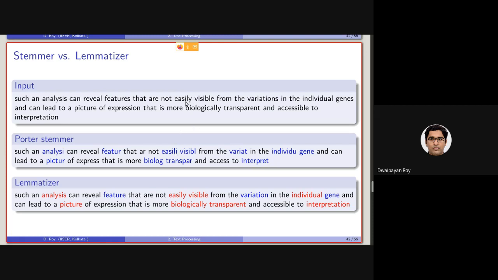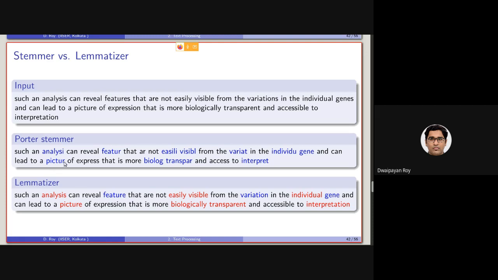The reason is that there is a rule in Porter stemmer which indicates that if a word is ending with ILY, it will be transformed into ILI. Visible has been transformed without the E at the end. Variation into variate. Individual, excluding the AL. Genes, gene.